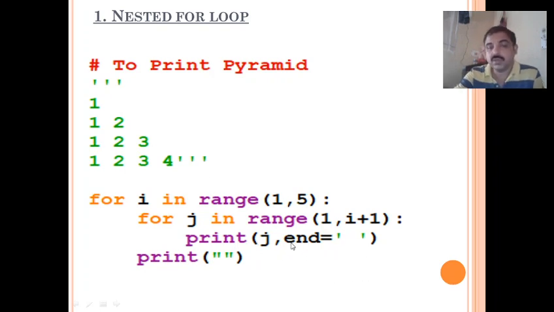So here also the inner loop completes: starting from the outer loop, it enters into the inner loop and completes the iteration. After completion of the iteration, it goes to the outer loop, to the next value of I, and continues the loop. So I hope you are clear with the nested loops.